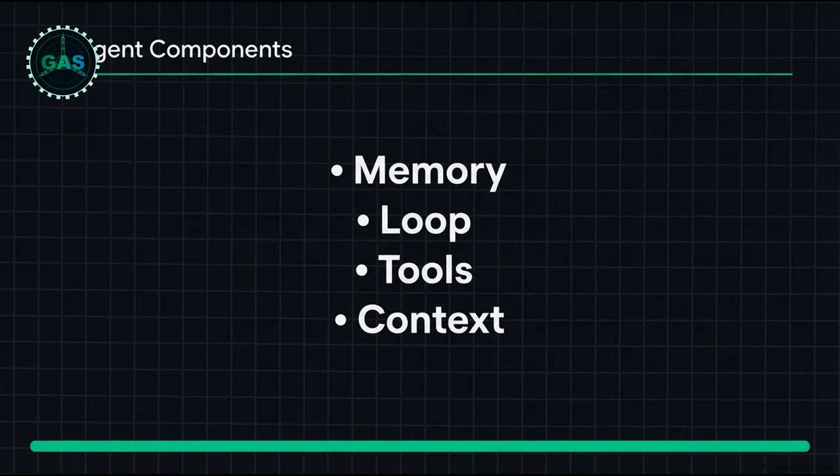Second, you have the loop. Think of this as the heartbeat. It lets the AI take an action, evaluate the result, and literally prompt itself again without waiting for you to click next. Third, we have tools. These are the literal connections to your real-world apps, giving the agent the ability to read Slack, update a Notion database, or draft a response in Gmail. And finally, there's context. These are the overarching rules and specific guardrails you set for whatever project it's currently tackling.